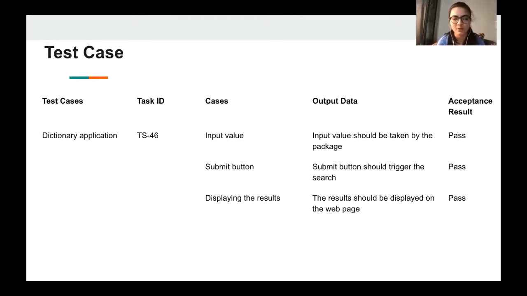So the output data we got was, for the input value, the input value should be taken by the package. Also for the submit button, the functionality of the submit button should trigger the search. And also the results should be displayed on the web page, the meaning of the word. So we were successful in passing all the test cases. Next slide, please.